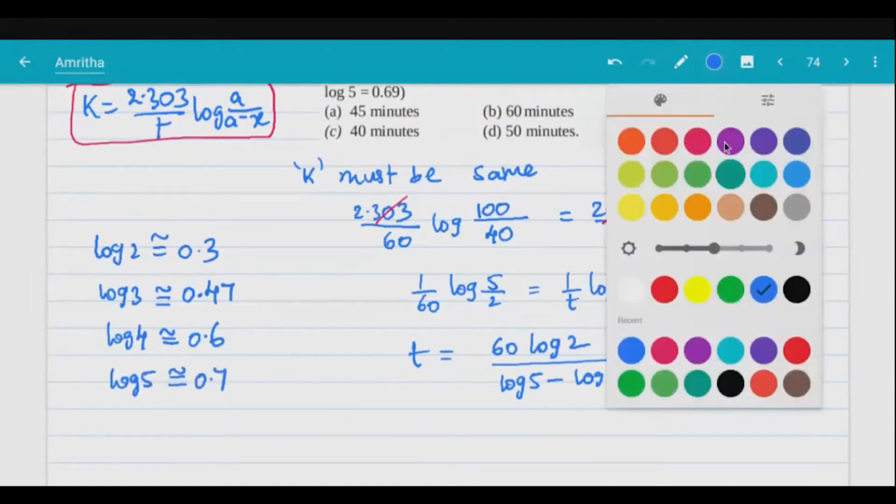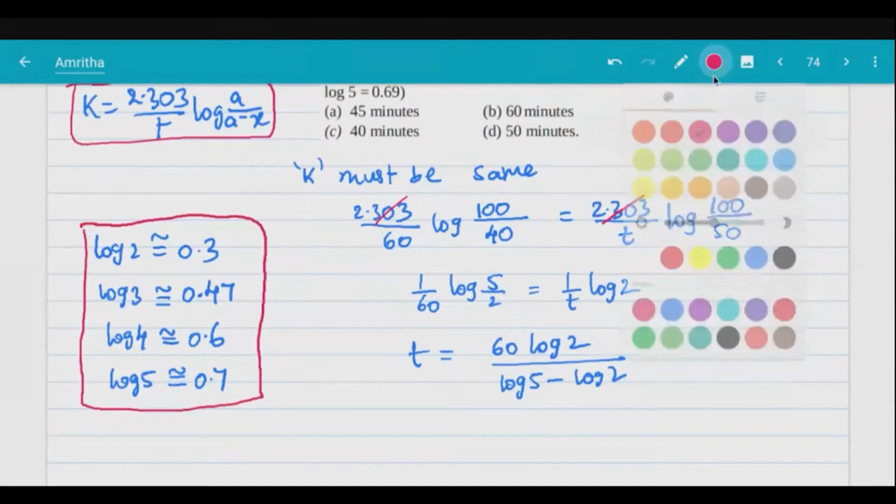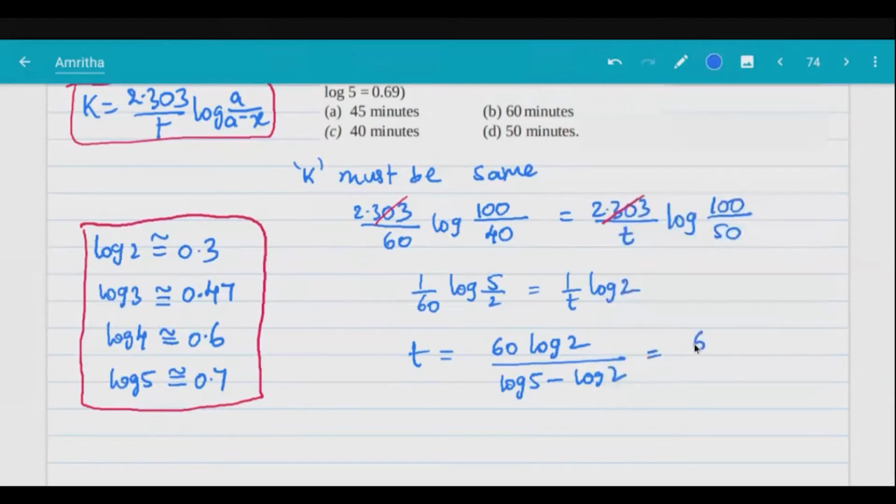So these values are enough. If any log 17, log 19 such values are there, those logarithm values will be provided to us. So we can find out now: 60 into 0.3 by 0.7 minus 0.3.